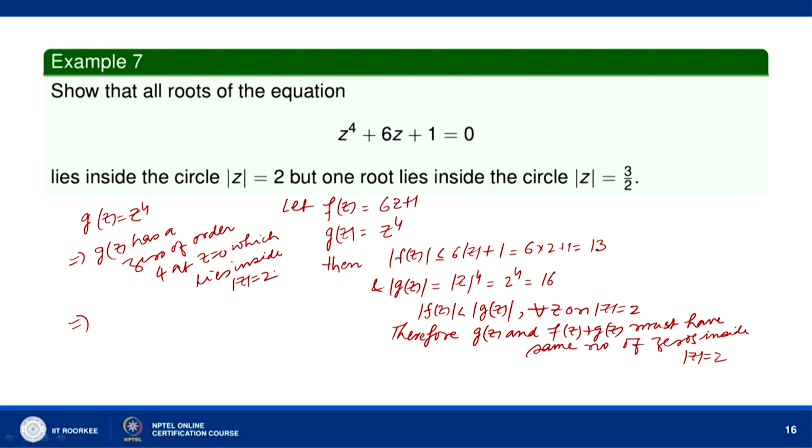So, g(z) has a zero of order 4 inside |z| = 2, and therefore f(z) + g(z), which is z^4 + 6z + 1, also has 4 zeros inside |z| = 2.